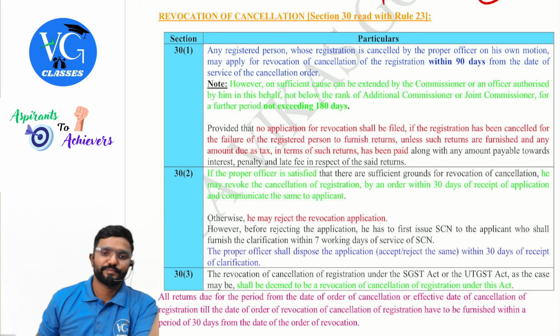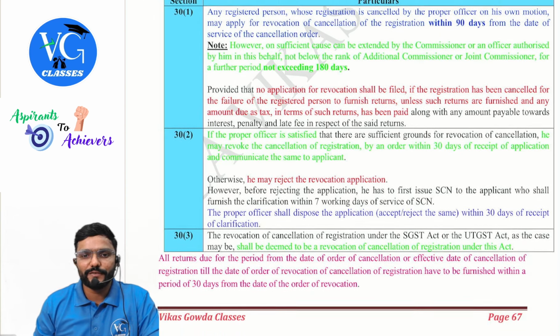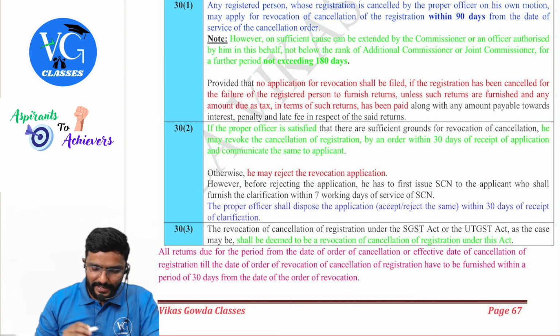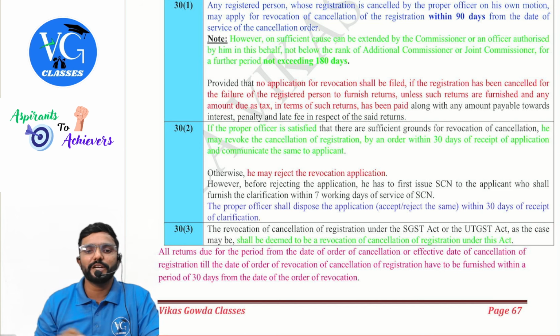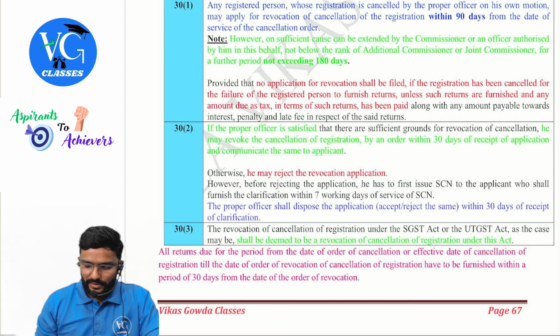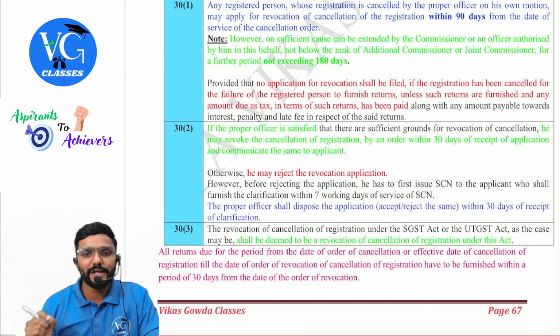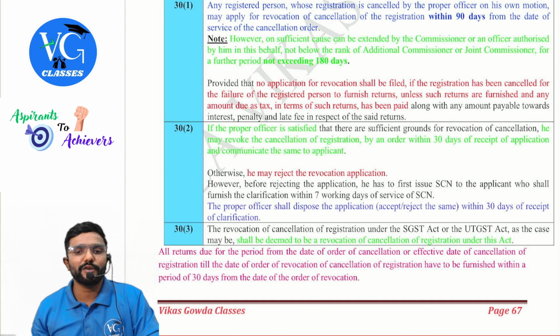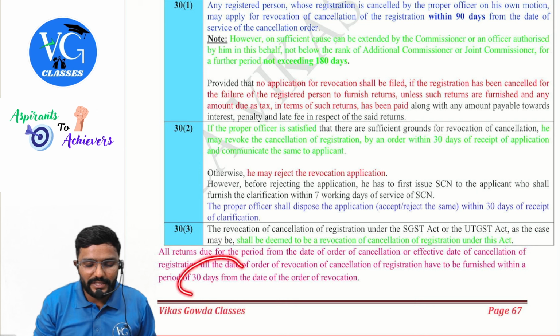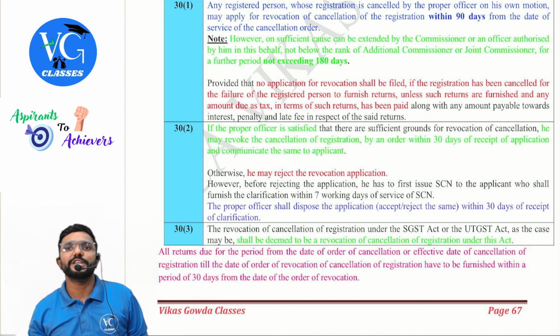30 subsection 3. The revocation of cancellation of registration under the SGST Act or UTGST Act, as the case may be, shall be deemed to be the revocation of cancellation of registration under this Act. This Act means CGST Act. All returns due for a period from the date of order of cancellation or effective date of cancellation of registration till the date of order of revocation of cancellation of registration have to be furnished within a period of 30 days from the date of order of revocation.